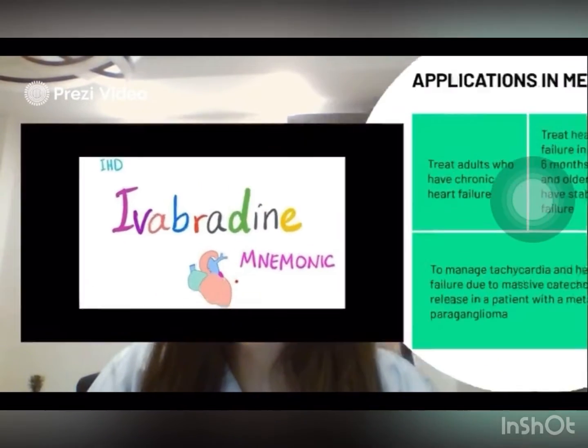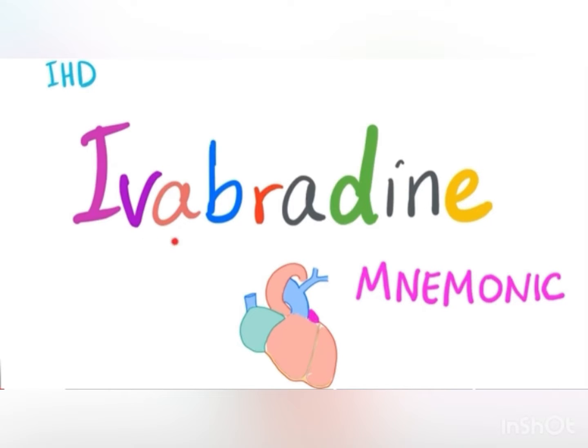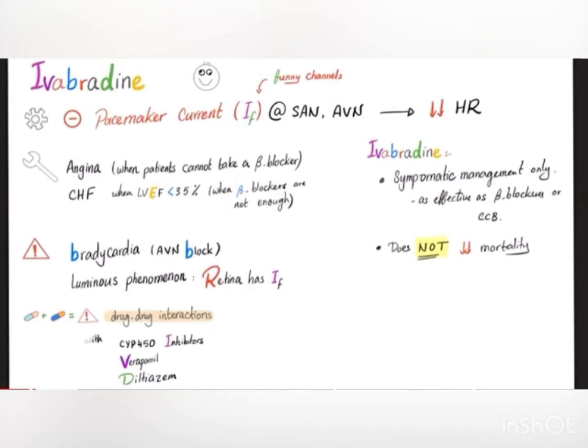I continue with a Medicosis Perfectionalis video, where medicine makes perfect sense. Today we have a crazy mnemonic about Ivabradine, which is used for CHF and angina. With that being said, now let's get started. Ivabradine, what's the mechanism of action? It inhibits the pacemaker current, also known as the funny current or the funny channels. These are very funny. And they are responsible for the automaticity of your SA node and AV node. That's why your heart can pump on its own.